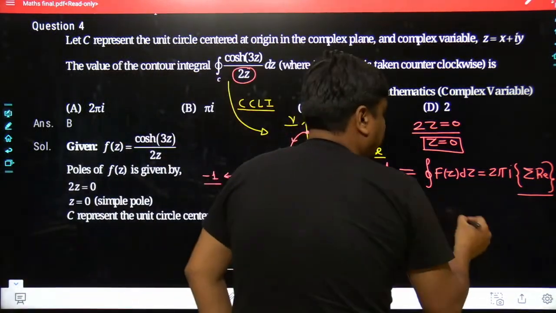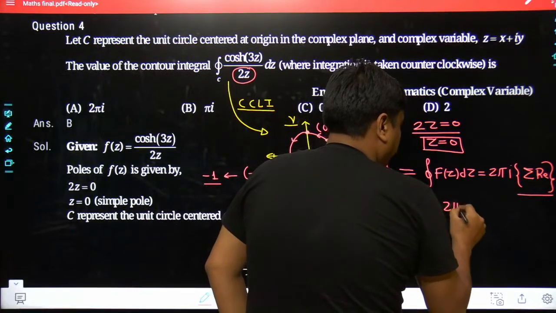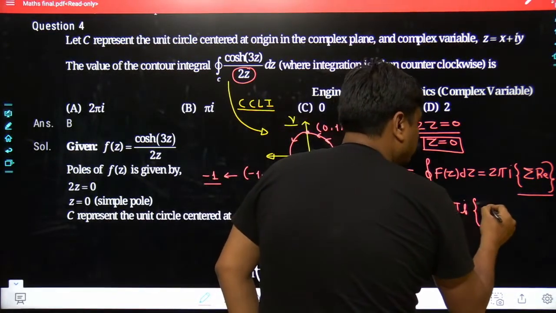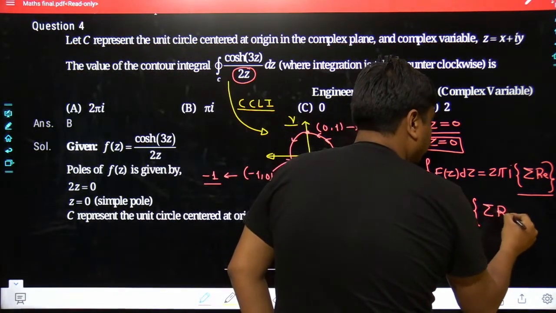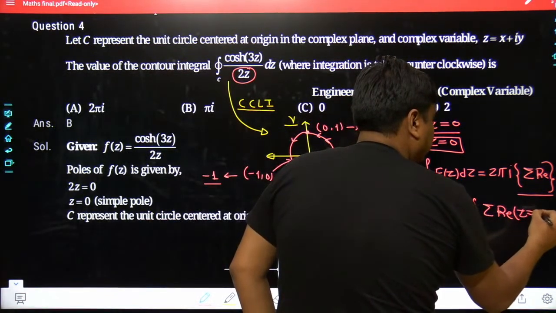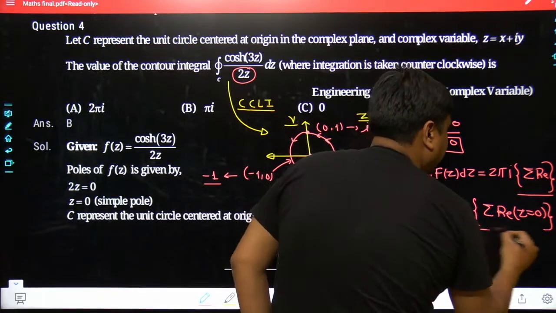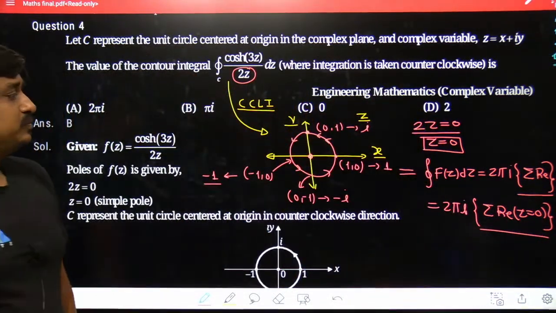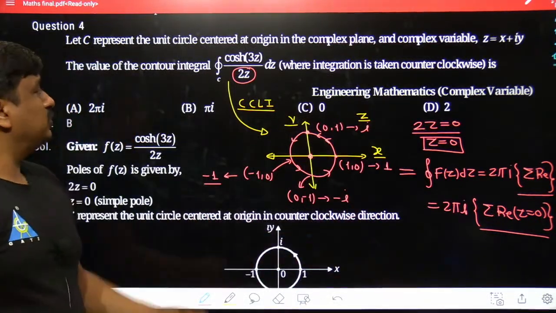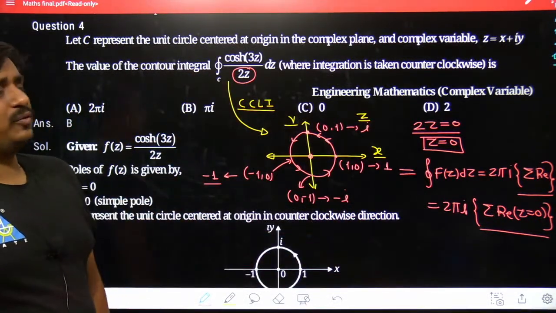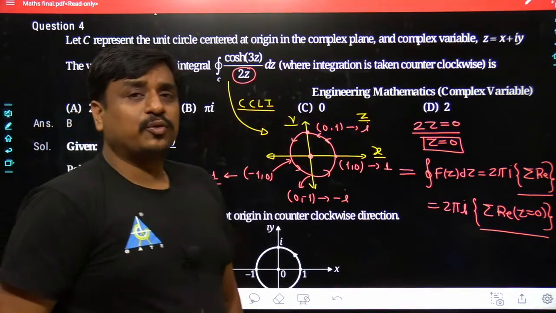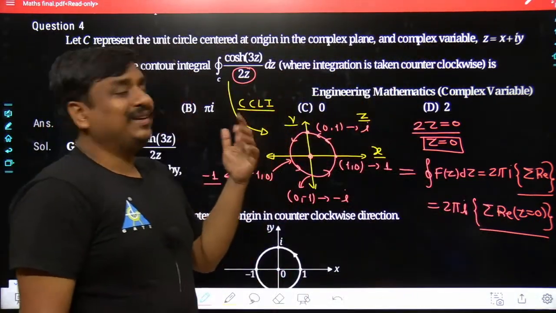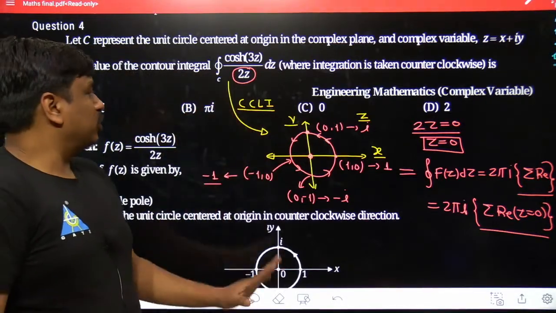So at the end of the day, you can say it would be 2 pi iota, or 2 pi j you can write, and you have to find the residue of the function at z is equal to 0. Whatever answer we get, that would be the final answer. Anyway, how do we get the residue? We have seen it so many times. Probably 3 to 4 problems were taken day before yesterday, and even one problem has been taken in today's video itself.